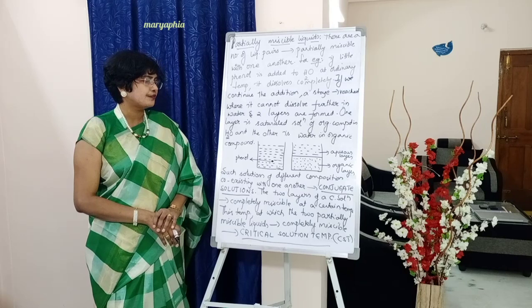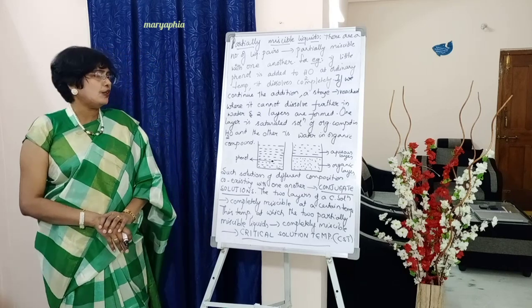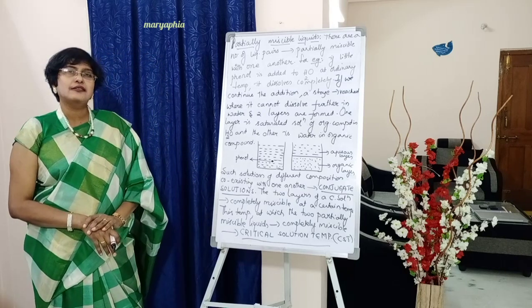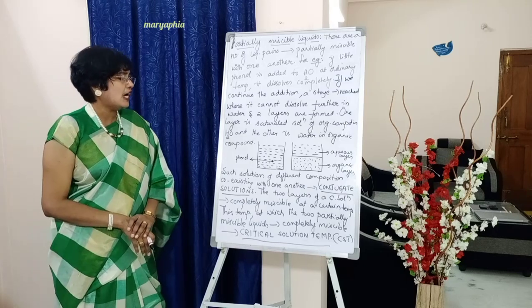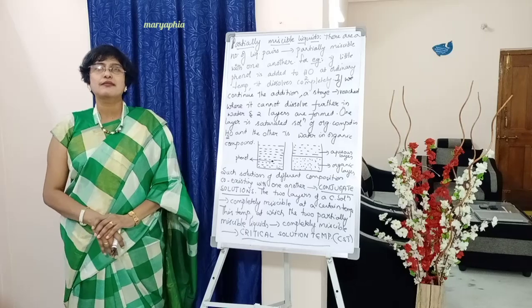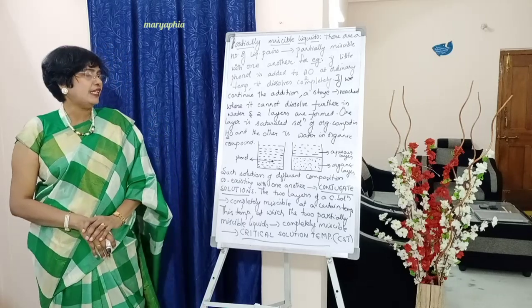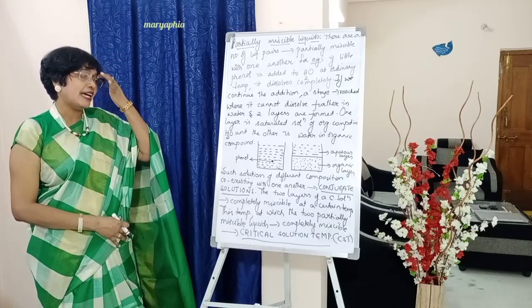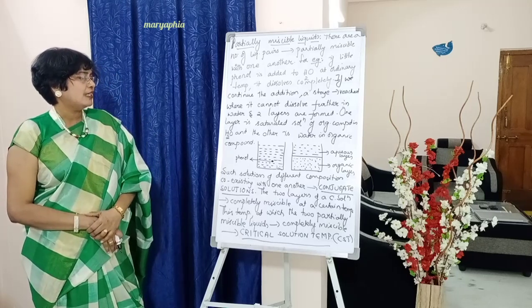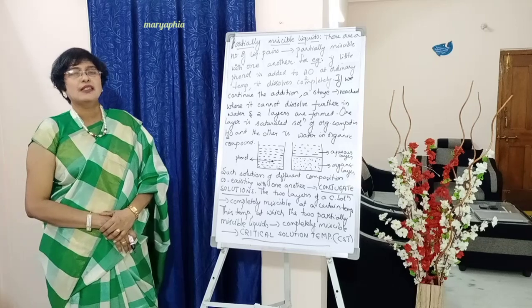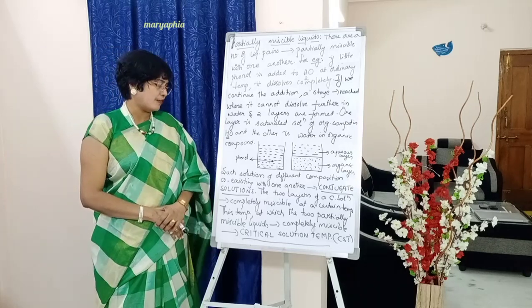The two layers of a conjugate solution are completely miscible at a certain temperature, at a particular temperature.